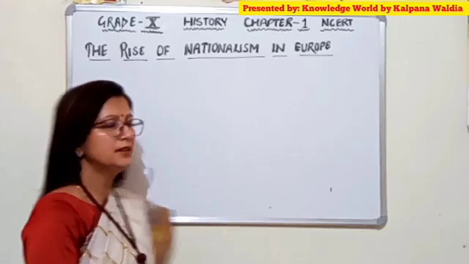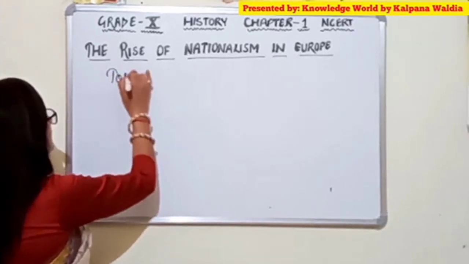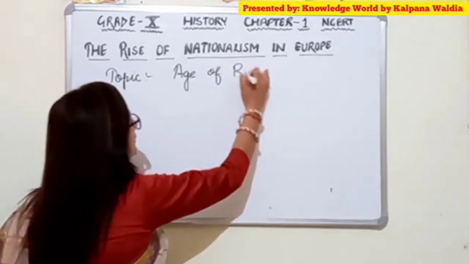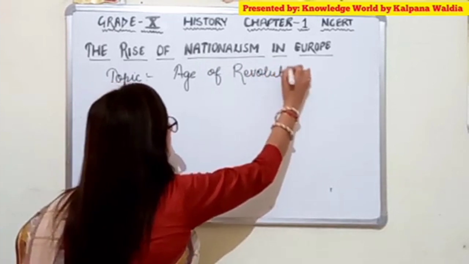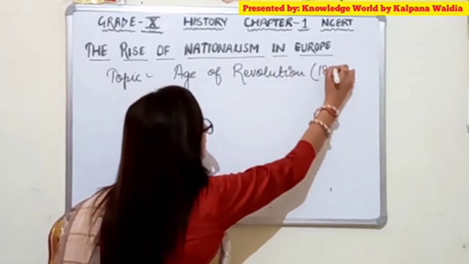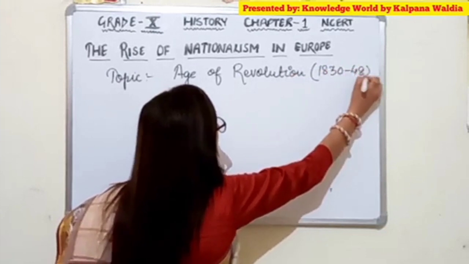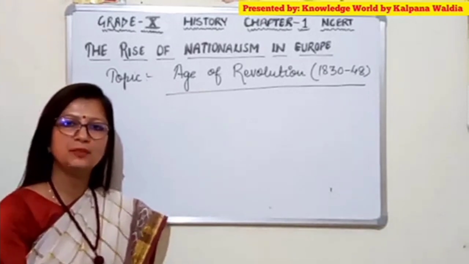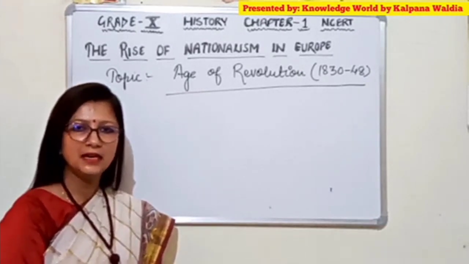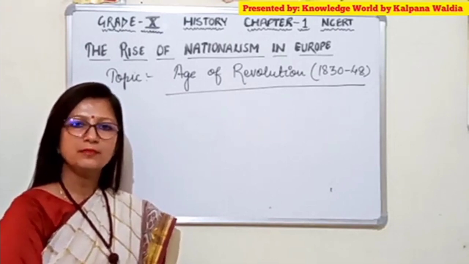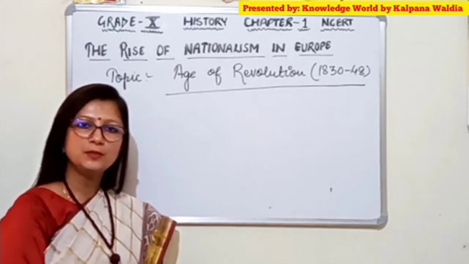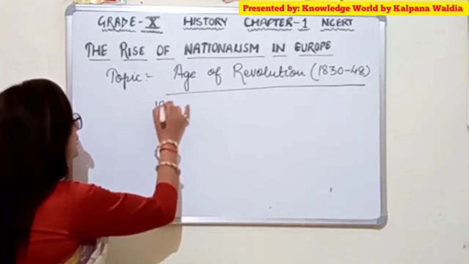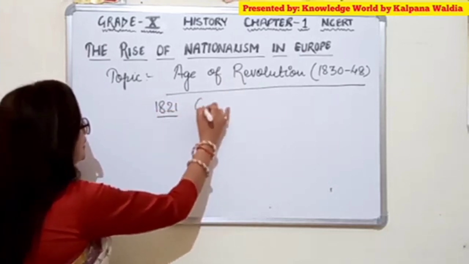So let's discuss the topic, and the topic is the Age of Revolution in Europe, which was the time period between 1830 and 1848. Under this age of revolution, we will see how in different parts of Europe revolutions were taking place for their independent nations, and this all came because of the feeling of nationalism which people got inspired by from the French Revolution.